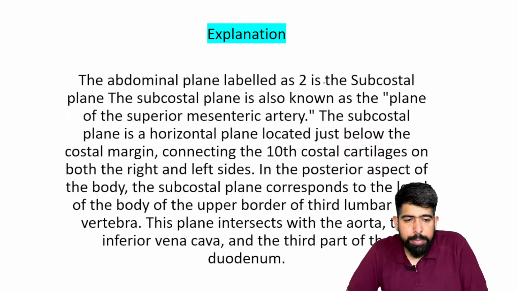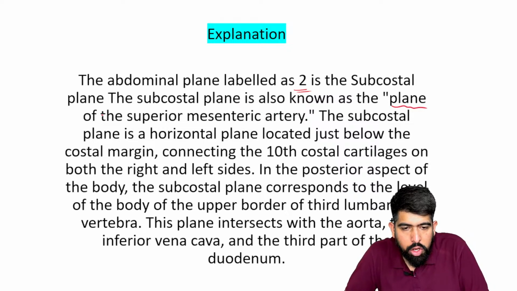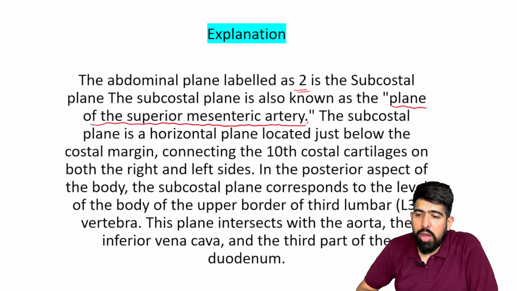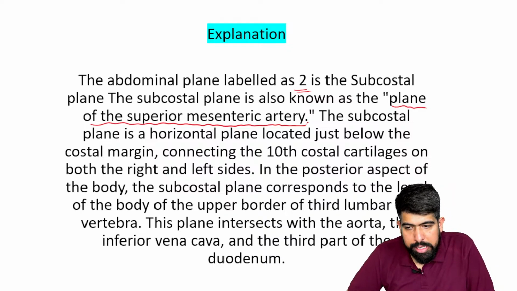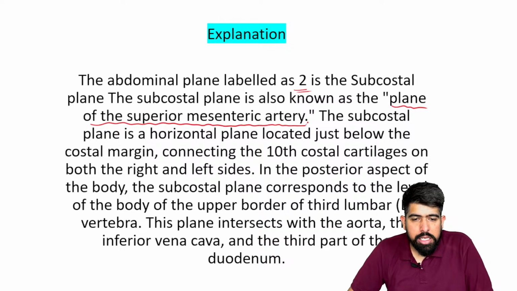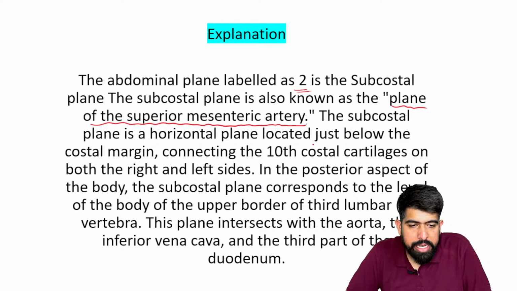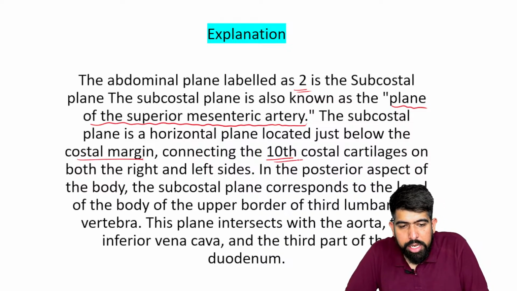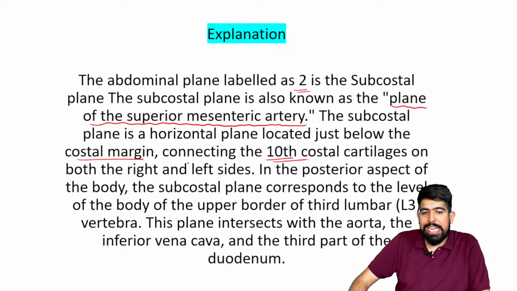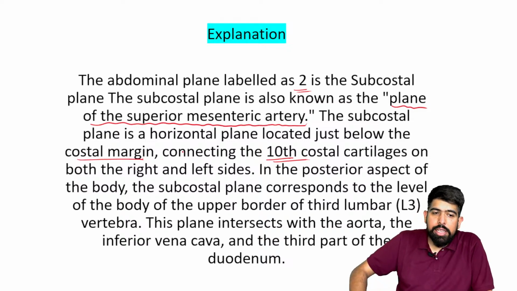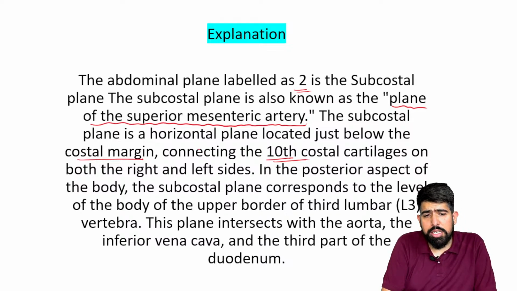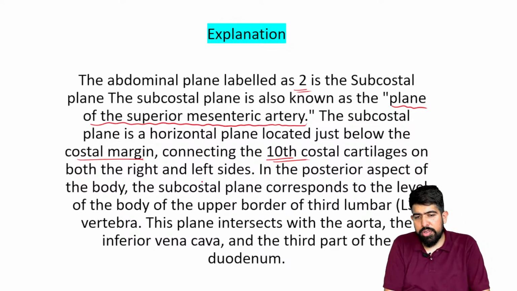The abdominal plane labeled by the 2 is your subcostal plane. The subcostal plane is also known as the plane of the superior mesenteric artery, right? The subcostal plane is the horizontal plane located at the costal margin, connecting the 10th costal cartilage on both the right and left sides, where the costal cartilage gets attached.